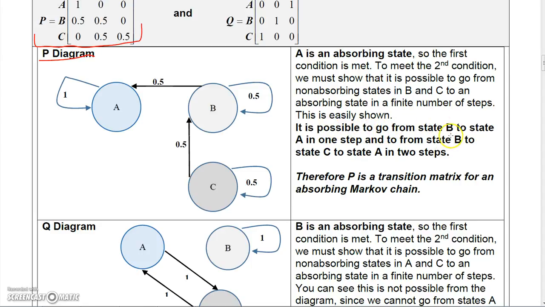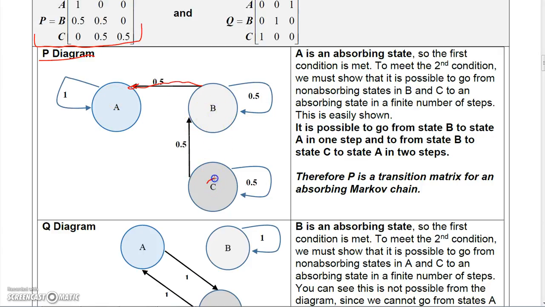It is possible to go from state B to state A in one step. And I can go from state C to state B to state A in two steps.